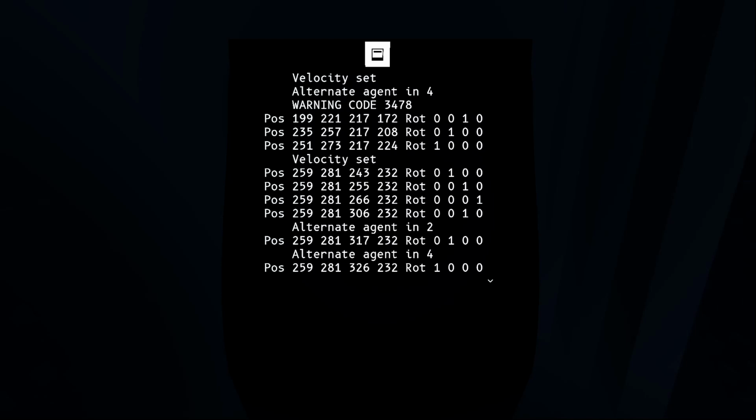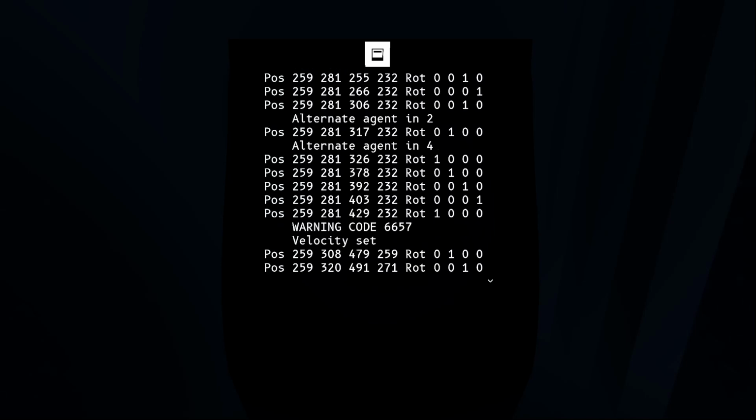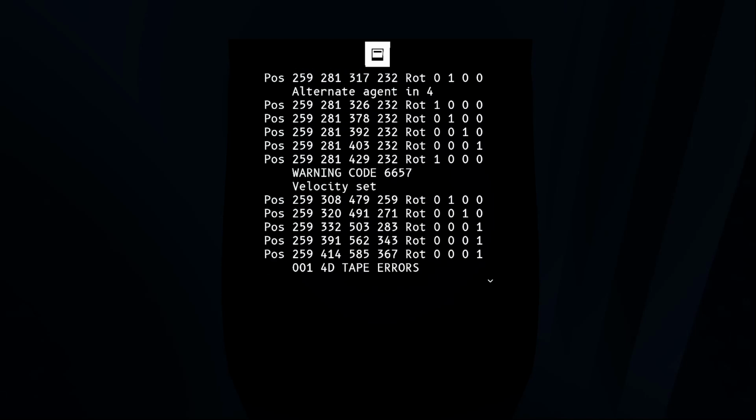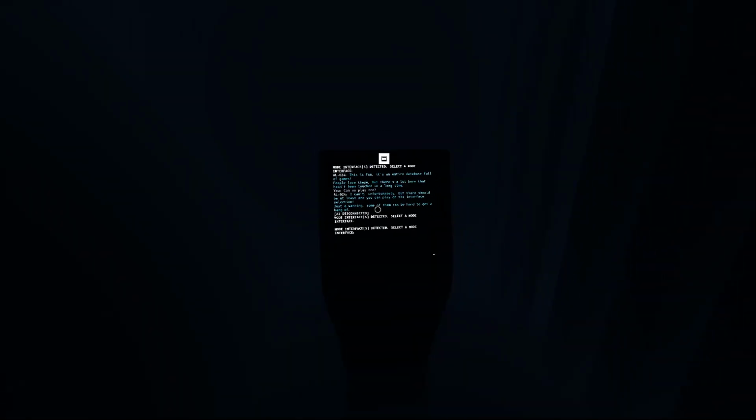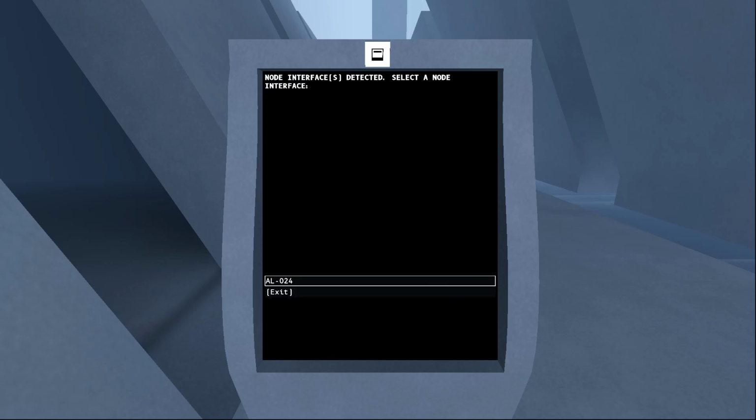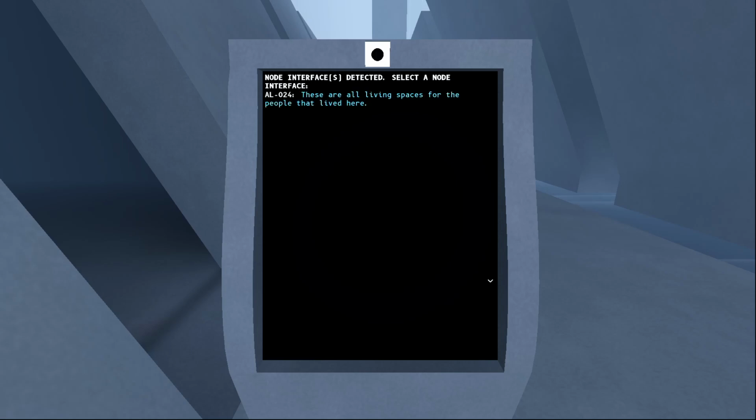Okay, so I can go left and right. And... Ooh, everything's made of the shiny stuff. Select a node. These are all living spaces for the people that lived here. Something I always thought about. That's something I always thought was odd about you.